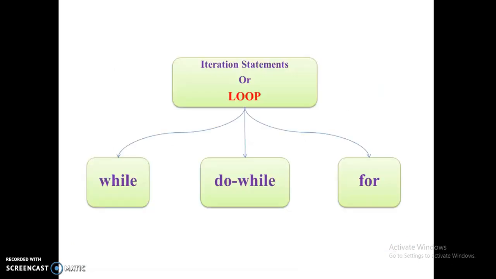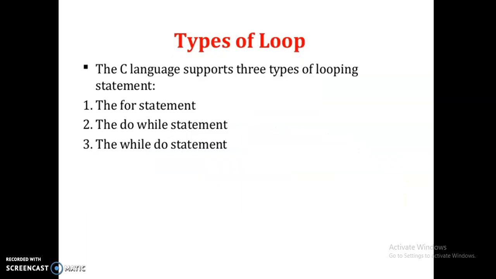In C, iteration statements or loops are divided into three types. The first one is the while loop, then the do while loop, and the for loop. Today I am going to explain the first one, the while loop. The other two types are explained in my next classes. The types of loops are again here, the three types: for, do, and while.